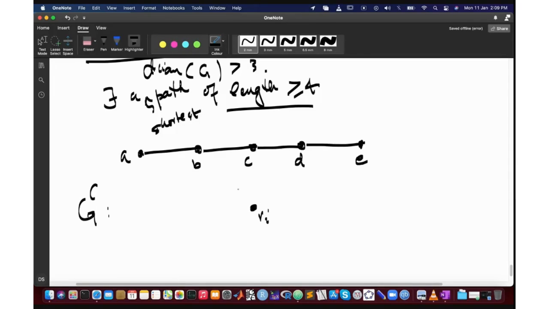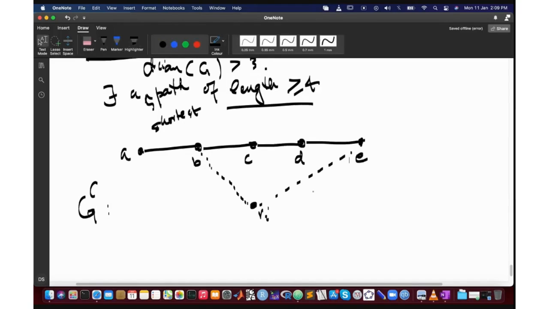We don't know, पता नहीं इनमें से किससे connected है किससे connected नहीं है, but what we know is that if B is connected to Vi, then we know that Vi can't be connected to E. ये नहीं हो सकता कि ये वाला path exist करता हो.